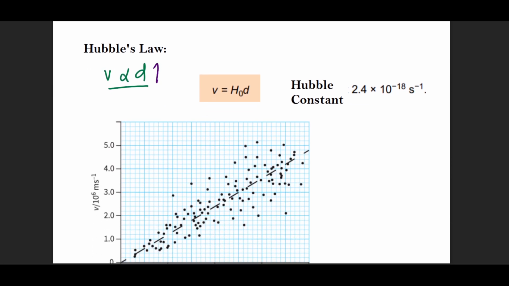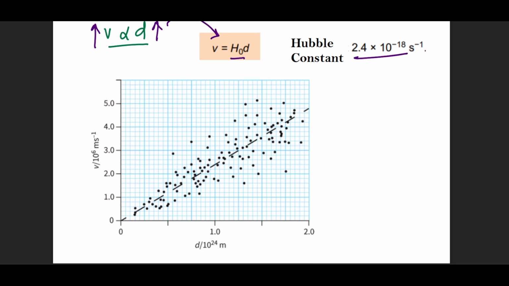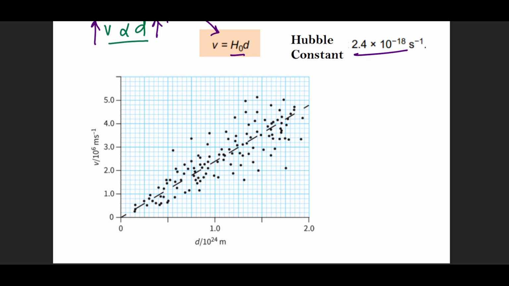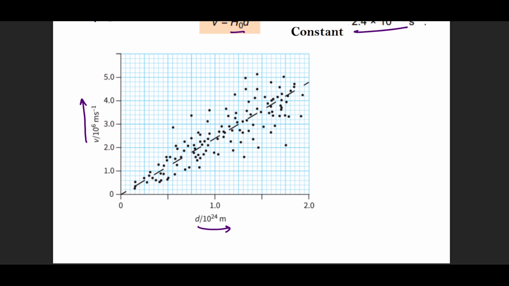So if the distance is higher, then its speed of recession, speed of moving away from you, will also be greater. And of course, making this into an equation, this is the Hubble's constant, which has this value. Now, when we read the data from the galaxies that are close to us, which we can read conveniently, this is the graph that we get. This is the velocity axis, this is the distance axis, and we can see a general trend. It's possible that this is another galaxy, this is another galaxy.